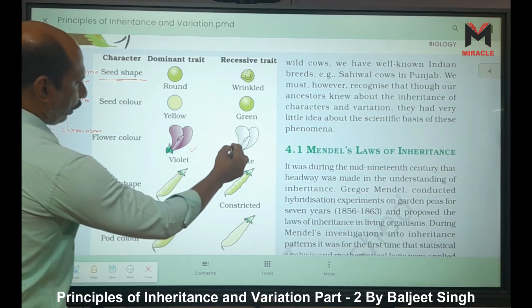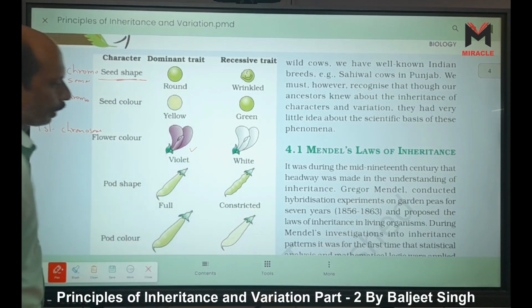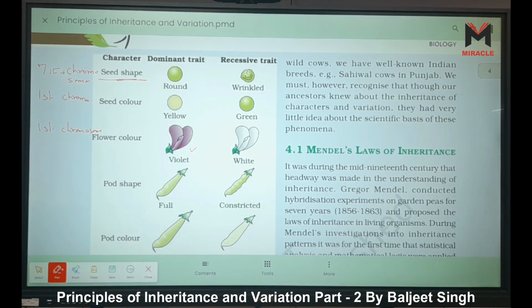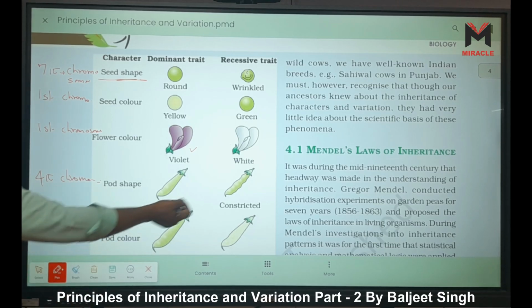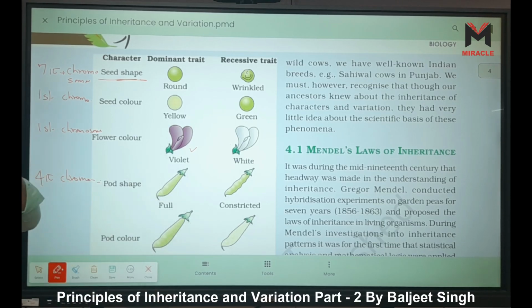Violet dominant, white recessive, right? Now the second one is our pod shape. Pod shape is the shape of the pod, not the color of the pod. The shape of the pod means it is present on the fourth chromosome. Then full and constricted, the full means what? It is dominant, right?